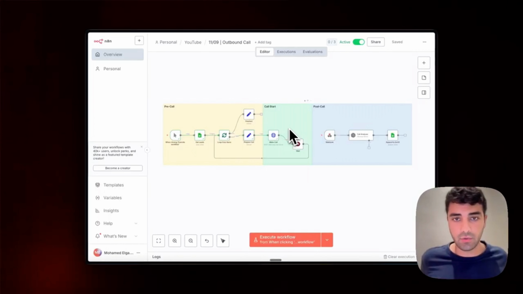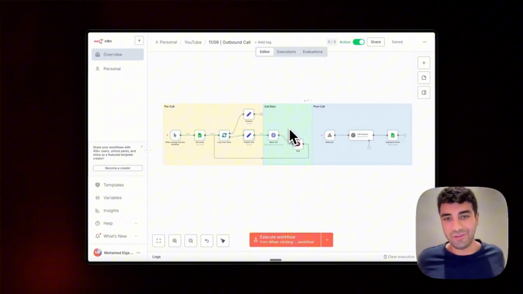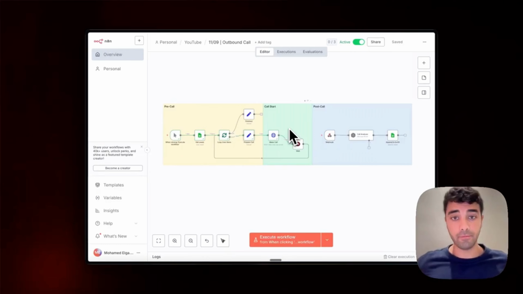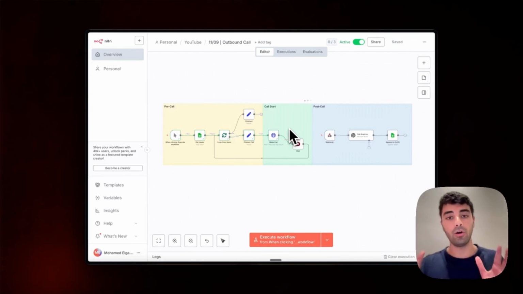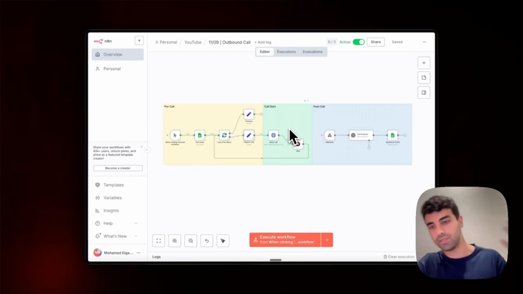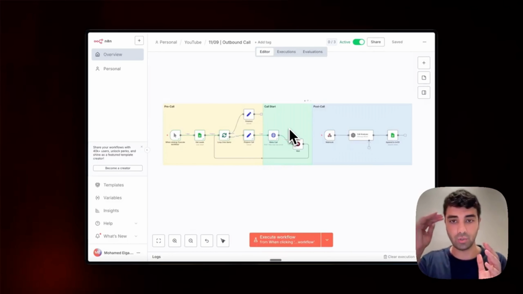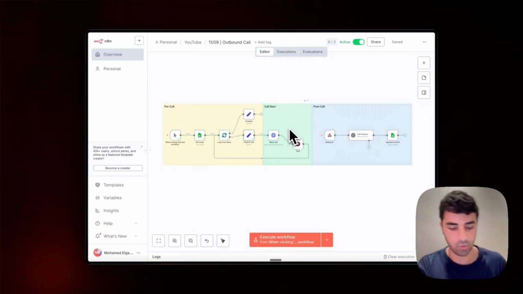As you can see, now you can outbound call your specific database of people who you have interacted with in the past. Of course, we do recommend to use it that way and not for cold outbound calls, because then you might go into questionable territory of legality. So I would not use it specifically for cold outbound, because you do not know who these people are. There might be situations that the AI might not be able to catch, because it really works well when it comes to scripted conversations with a specific script.